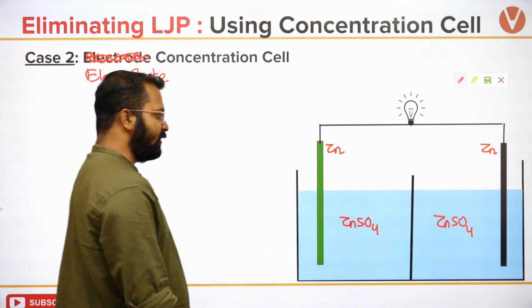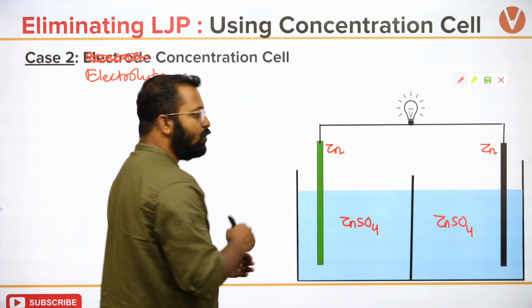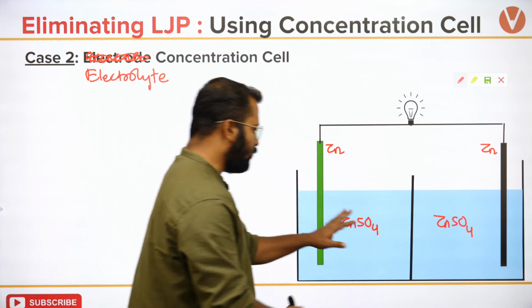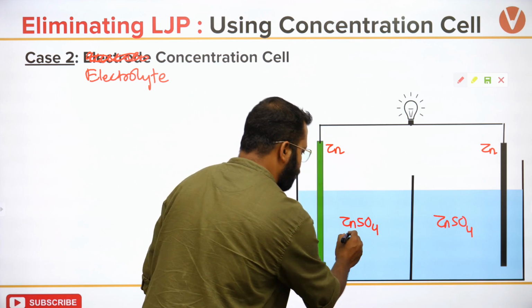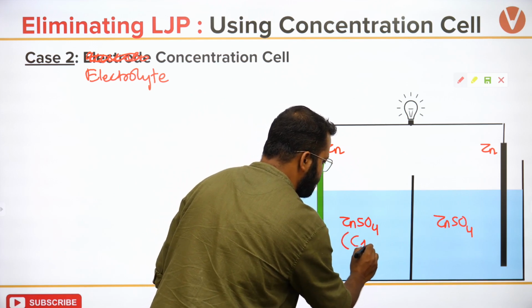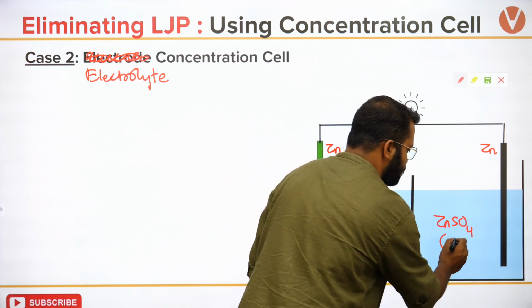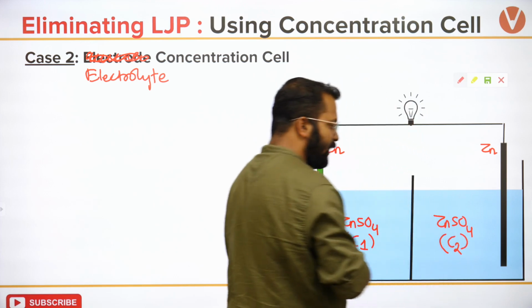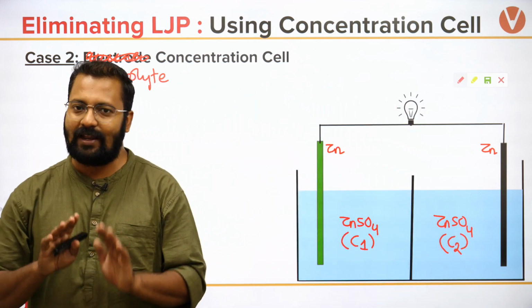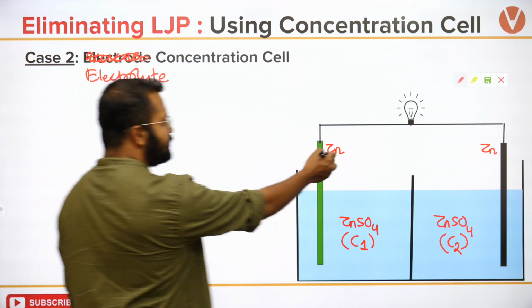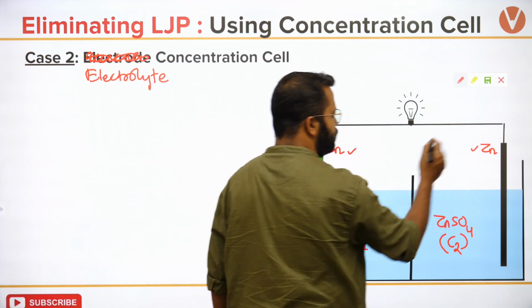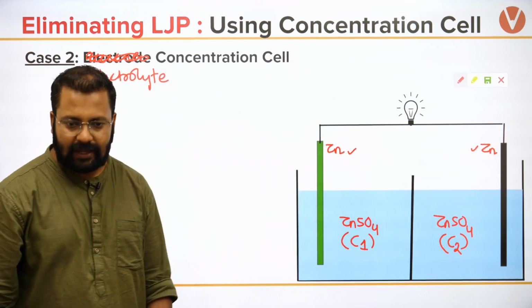Absolutely no issues will happen because zinc sulfate concentration over here is just C1 and zinc sulfate concentration over here is C2. Rest nothing is going to change. This zinc and this zinc are alike, their activities are alike.